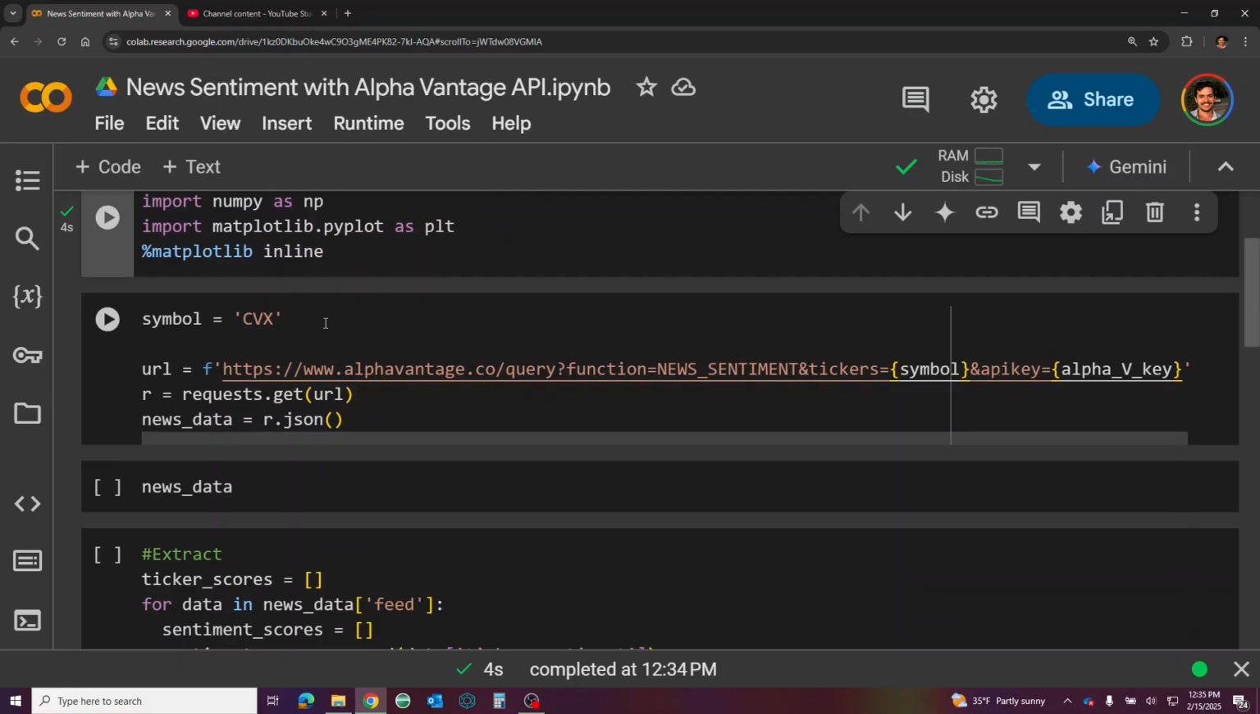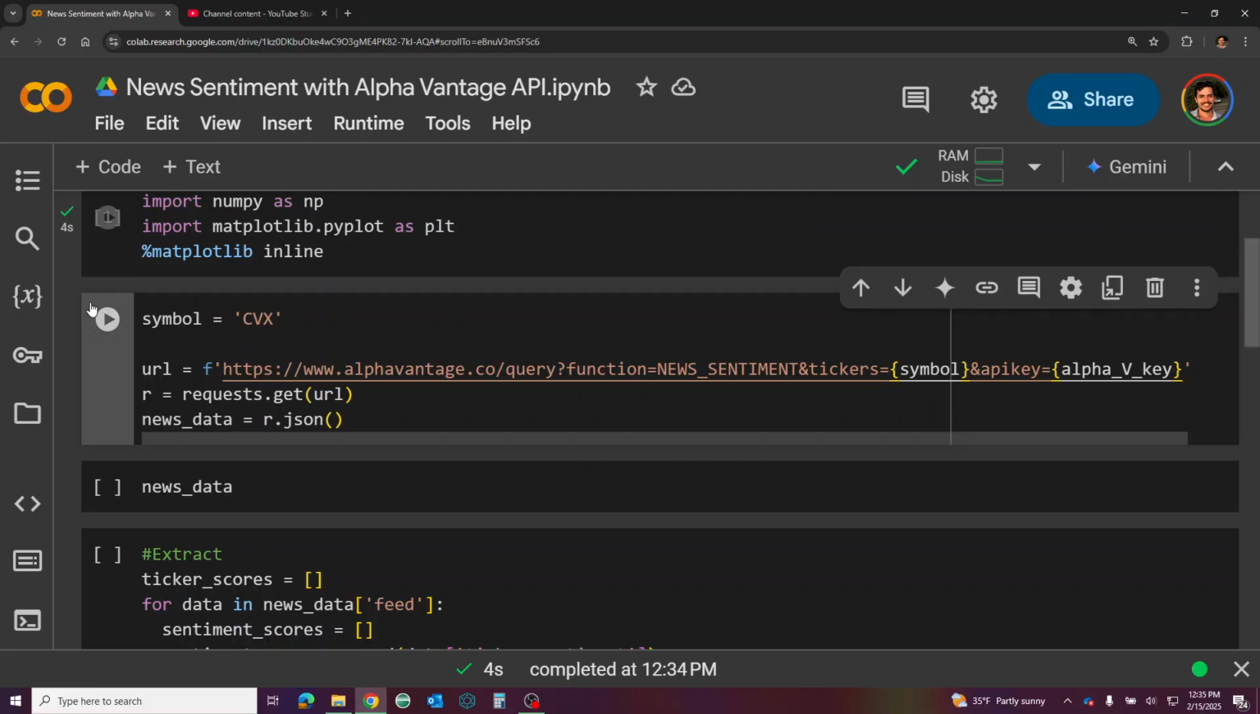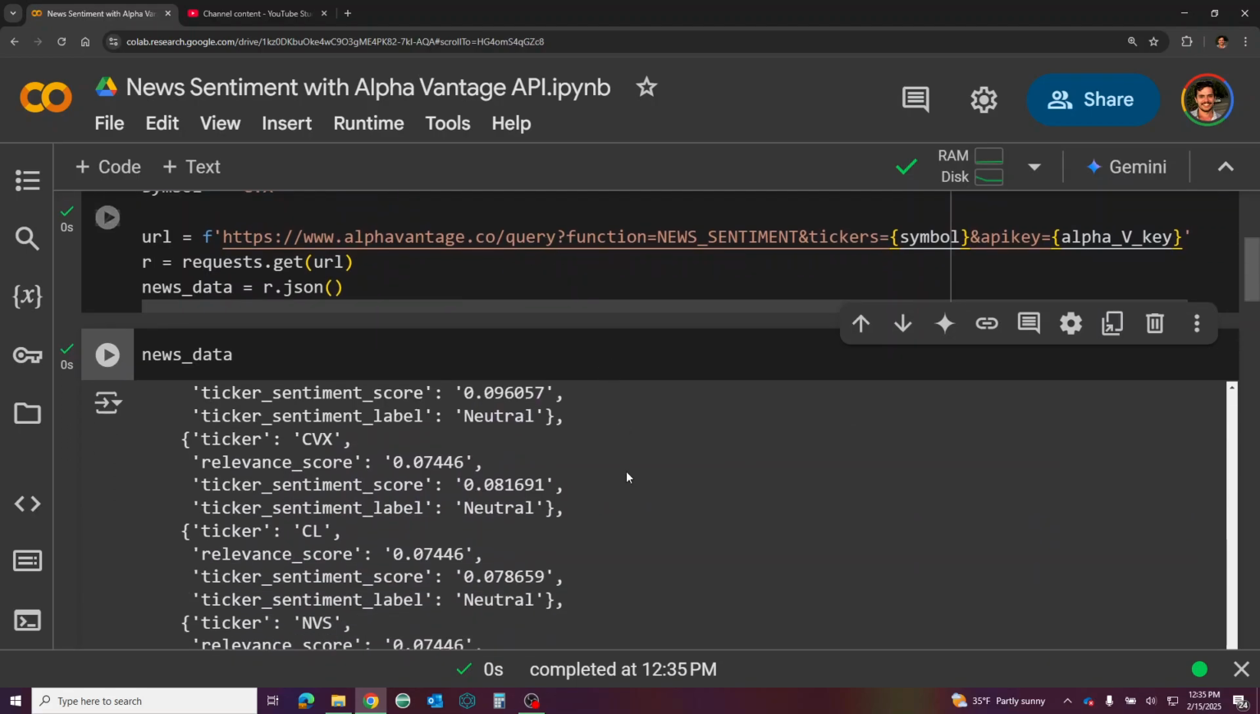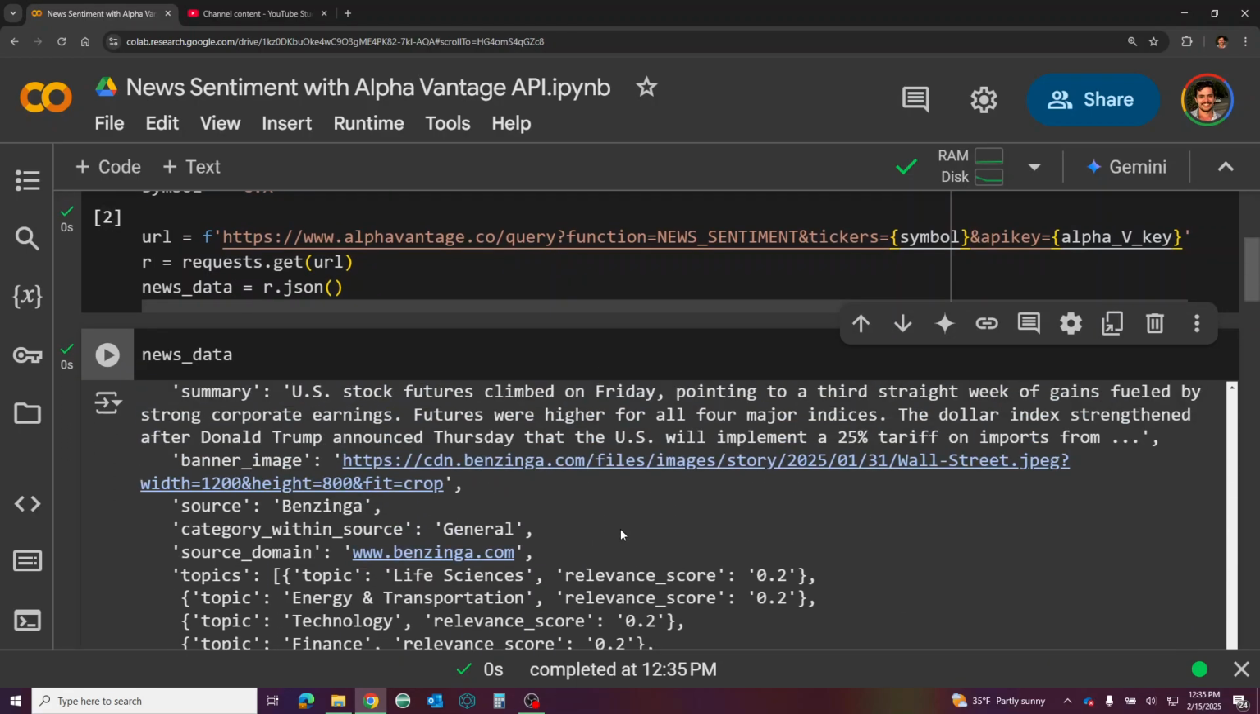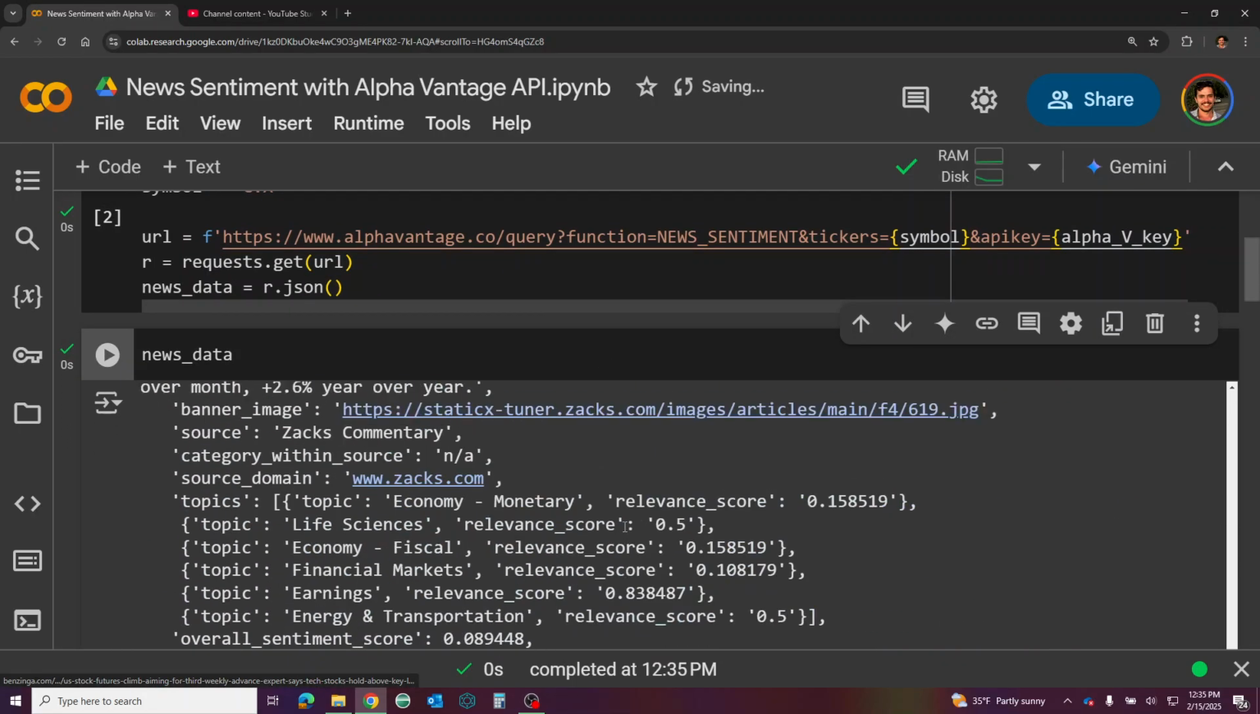We're going to be looking at Chevron. The URL is alphavantage.co/query function equals news sentiment. Your tickers are going to equal the symbol that you're interested in, and you just also need to put in your API key. Use requests, news data will return a JSON. It'll look like this. It'll give you a ton of information actually.